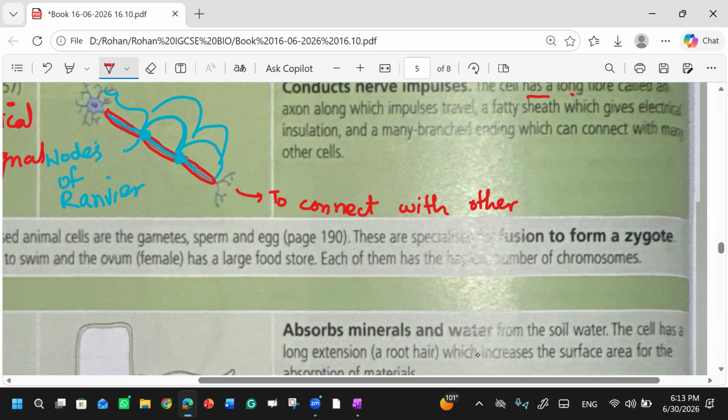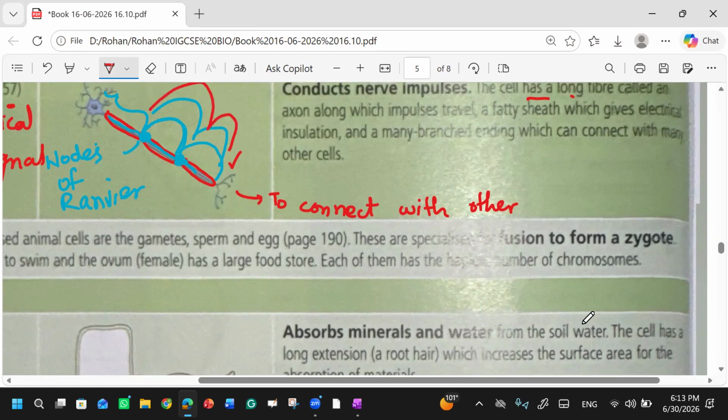So you see this is a long distance. How will this long distance be covered? One motor nerve will be connected to the other, from these points. From these connections, the message will be transferred from node to node. Clear?